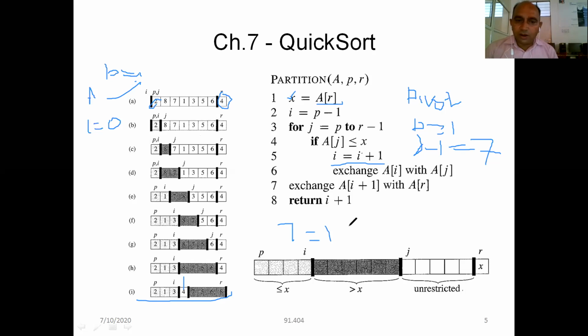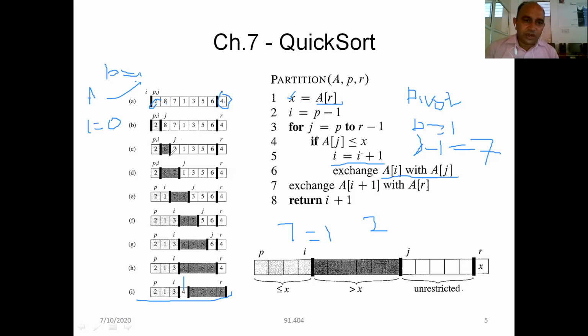The next value of j will be 2. I am comparing 8 with 4. Here, if 8 is less than or equal to 4, then the condition is true. I am going to increase my value, that is I is equal to 1, and I am going to change my value. So with this logic, where A[j] is less than or equal to x, where it will be true, I will swap these two values, and then ultimately we will exchange the final value A[i+1] with A[r].